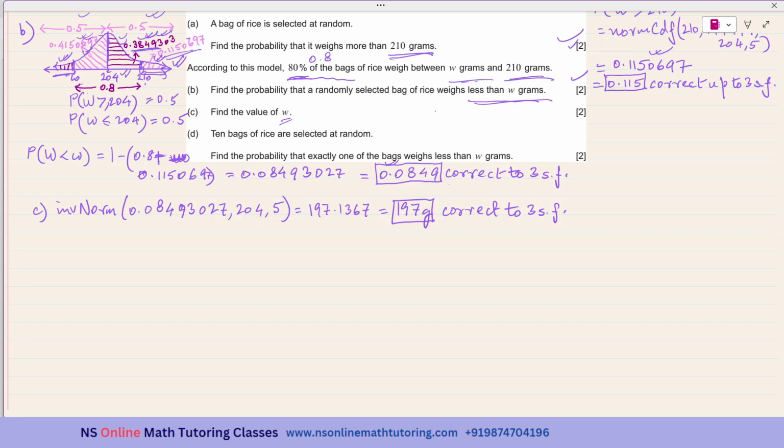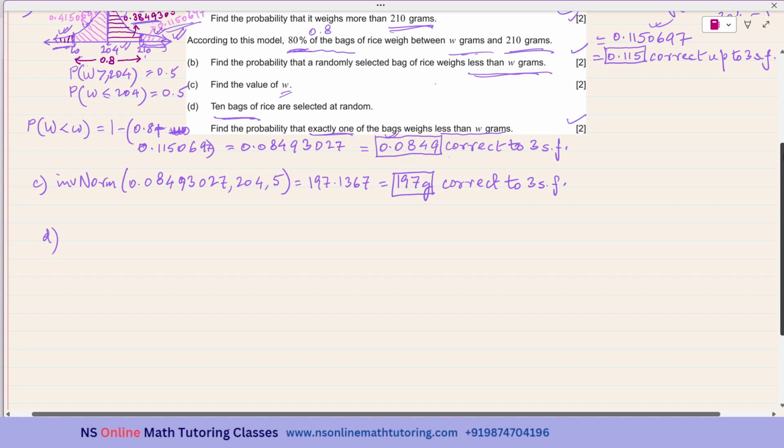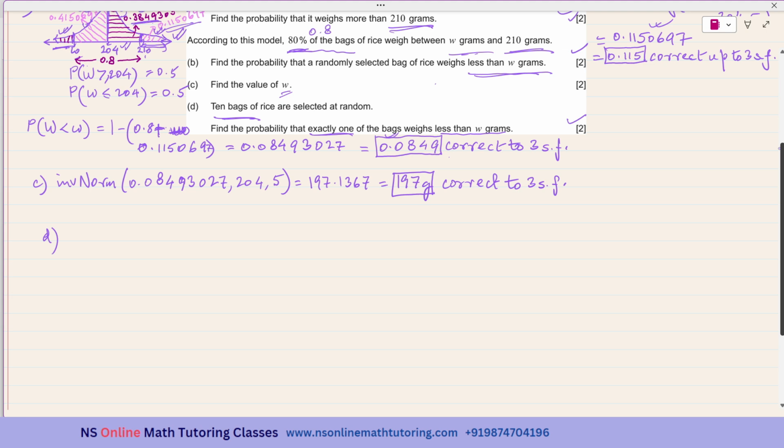Fine. Subpart D, 10 bags of rice are selected at random. Find the probability that exactly one of the bags weighs less than W grams. It is also containing 2 marks. And of course, we have to use the binomial distribution. But first of all, we have to justify why we are using the binomial distribution.